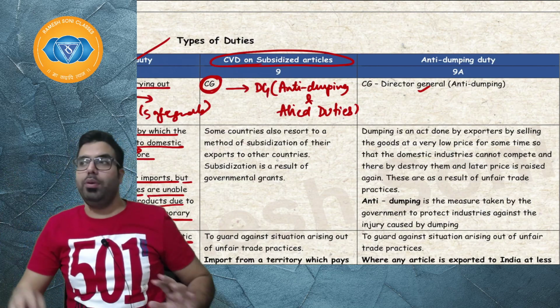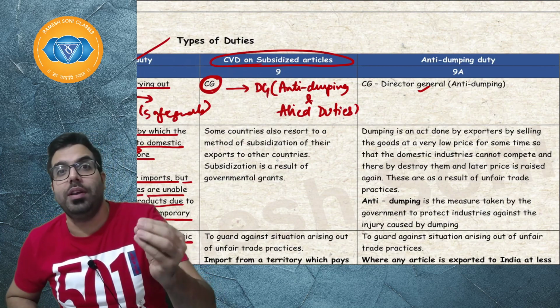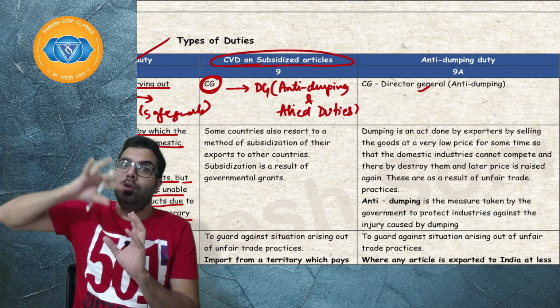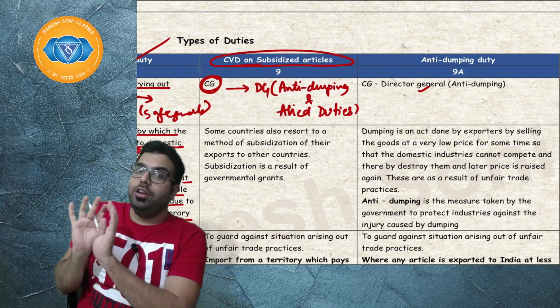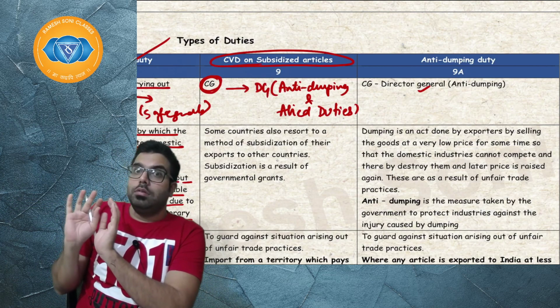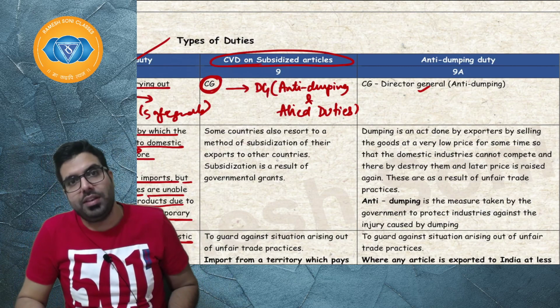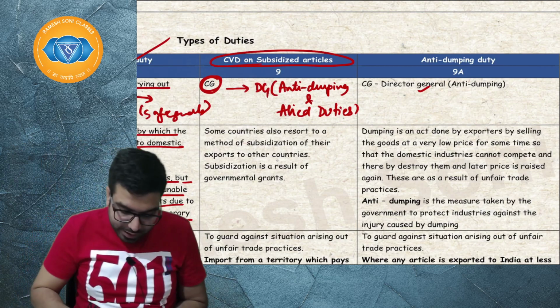We will not collect tax from you. Baba, if government is giving any kind of subsidy to a person for sending goods to India, the Indian government, in order to countervail the effect, will charge CVD, which is basically CVD on subsidized article. I hope everyone is clear.